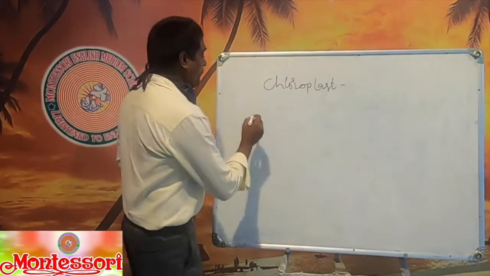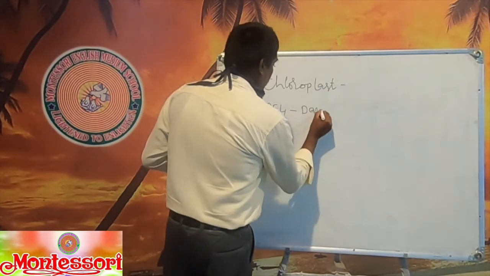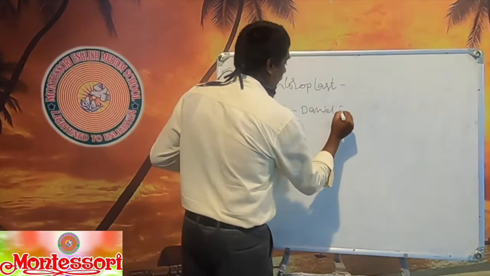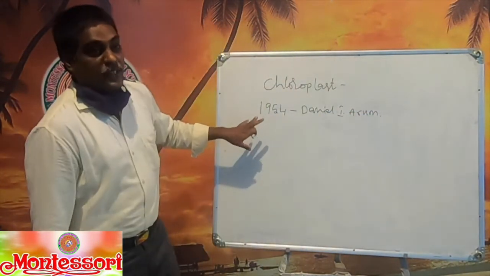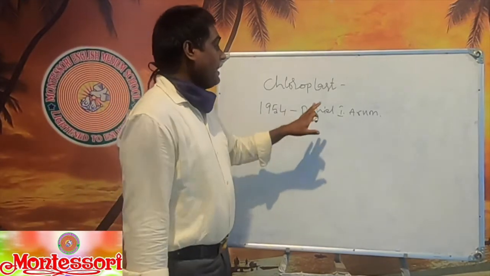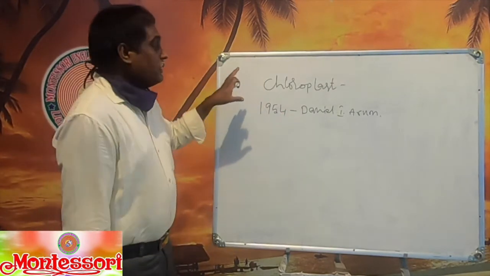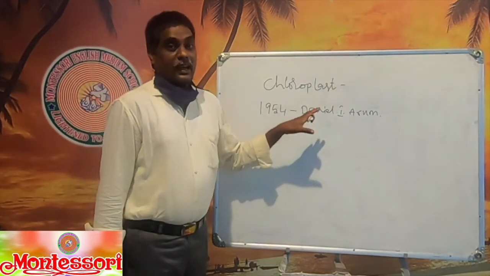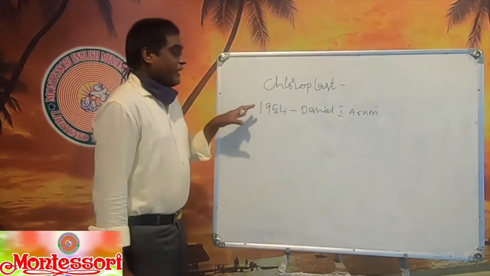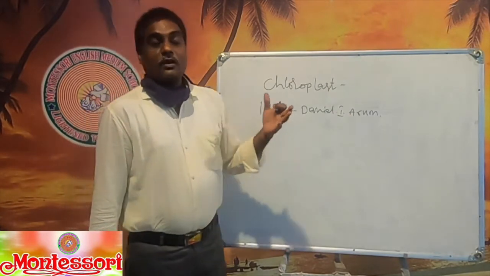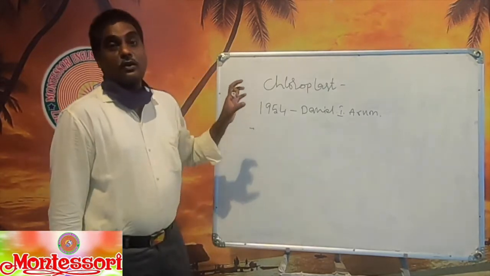In 1954, a scientist named Daniel I. Arnon isolated the chloroplast, by carefully isolating the chloroplast from the leaf. Now we are going to see the structure of the chloroplast.